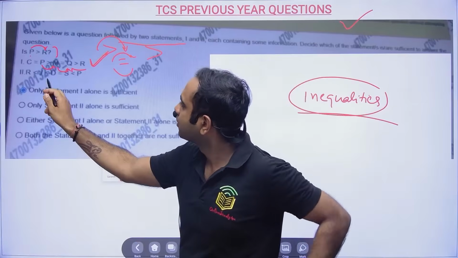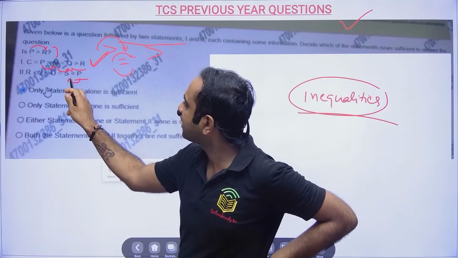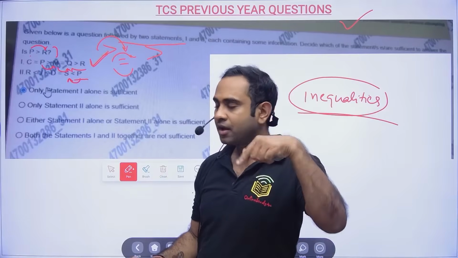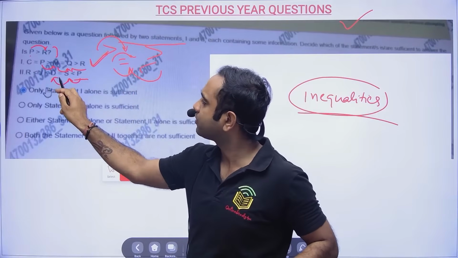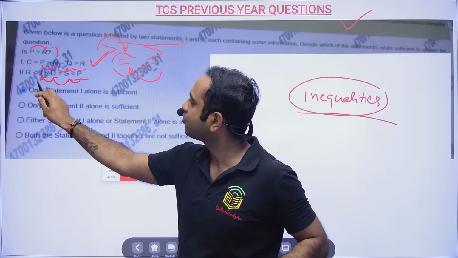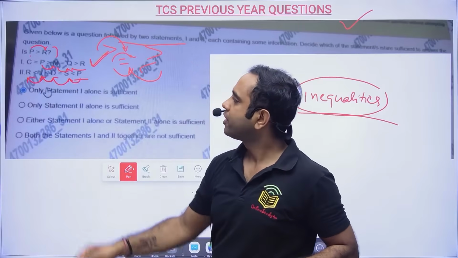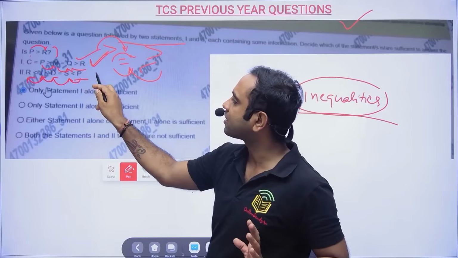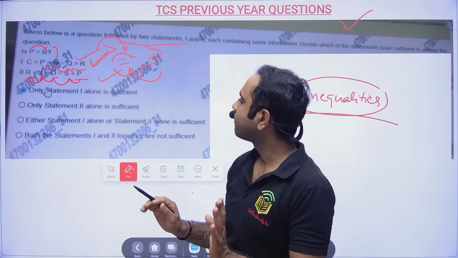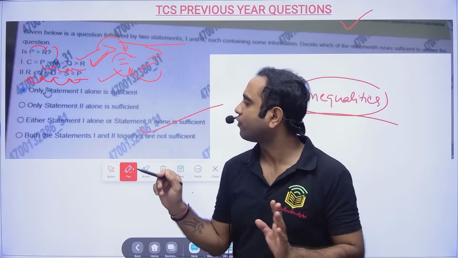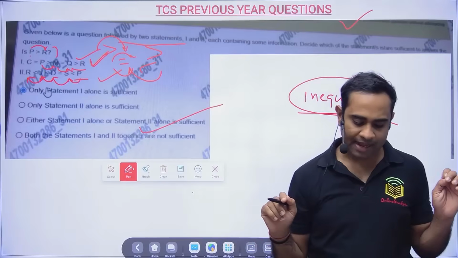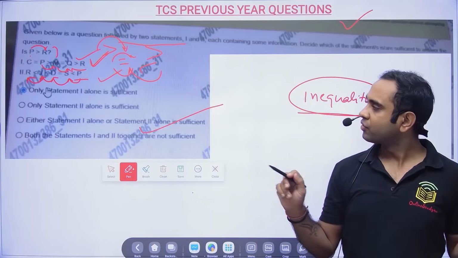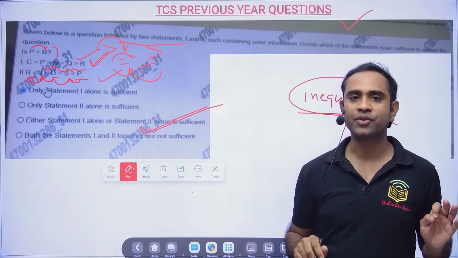Then statement 2, where is P? P is here. P to S, can I go? Yes, it is telling this, so you can move from the open to the close end. S to D, equal to, anywhere I can move. D to J I can move, and J to R I can move. So statement 1 alone is telling P is greater than R, and statement 2 also is telling P is greater than R. So either statement 1 or statement 2 alone is sufficient to answer the question. This will be your answer.